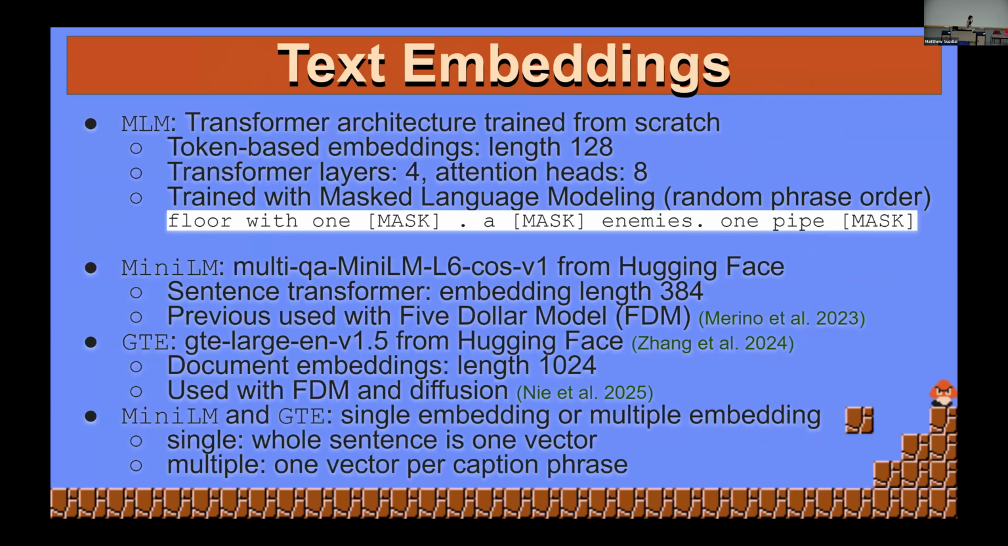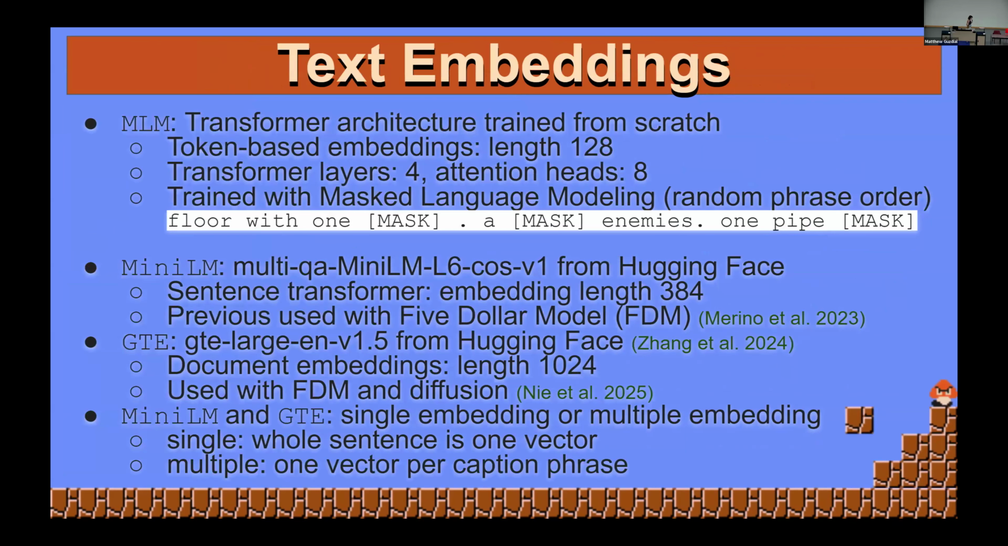We have 3 different text embedding models, one of which we trained ourselves. It's a transformer model that we trained using masked language modeling, so we call it MLM. Masked language modeling is just where you essentially hide one of the words in a phrase and try to get the model to figure out what that word was, so it gets some semantic understanding of what these phrases look like and how they're related to each other.